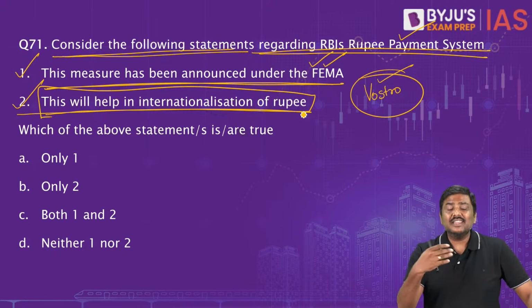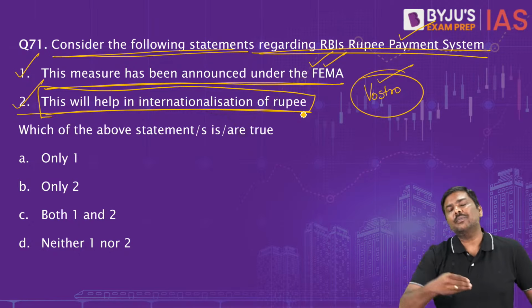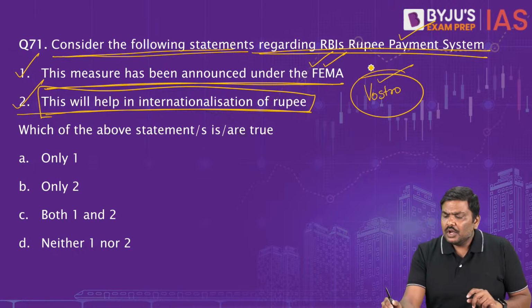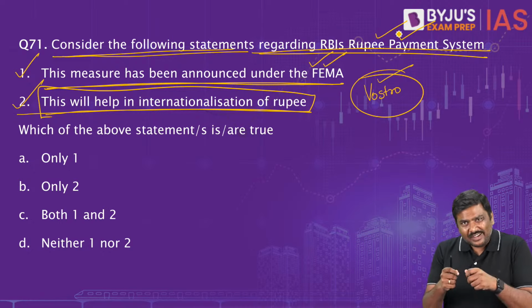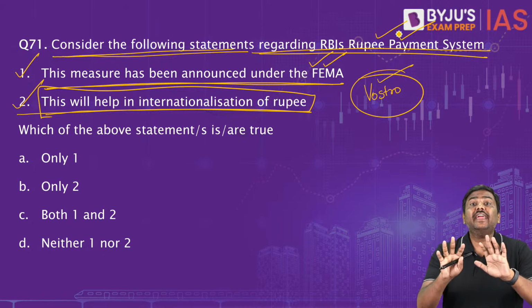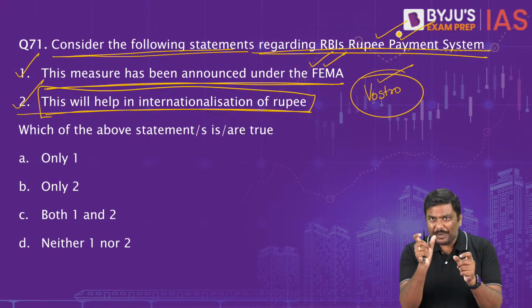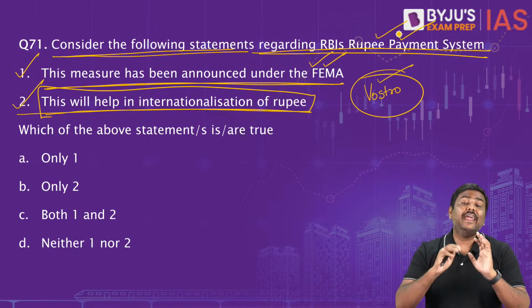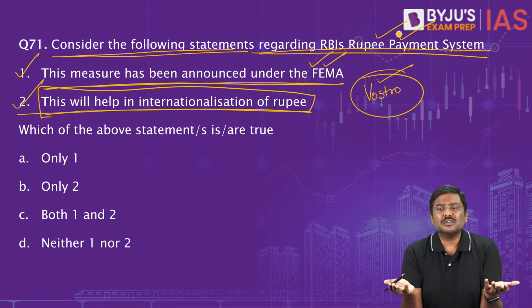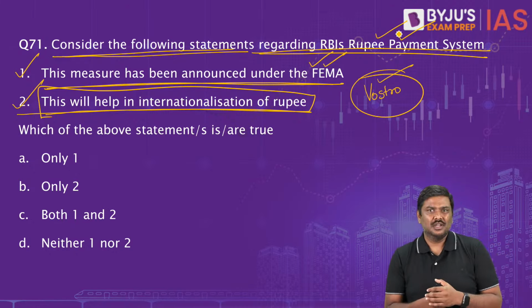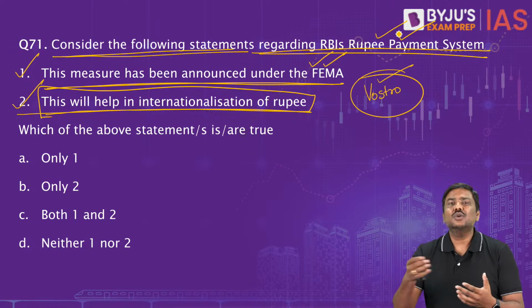In fact, as per the recent data that has been given by the government itself in the parliament, government has stated that we are going to have Rupee payment system, Rupee trade settlement system with 18 countries. Of course, how is that possible? With the concept of Vostro accounts and Nostro accounts. Right, the idea of Vostro as well as Nostro.